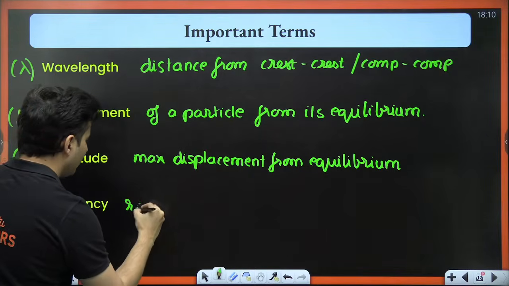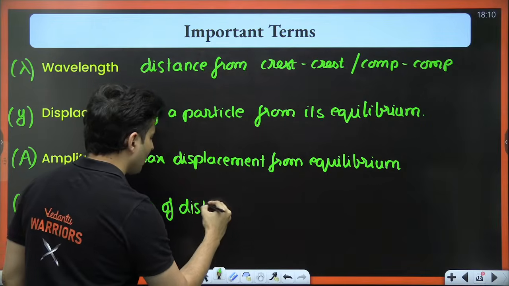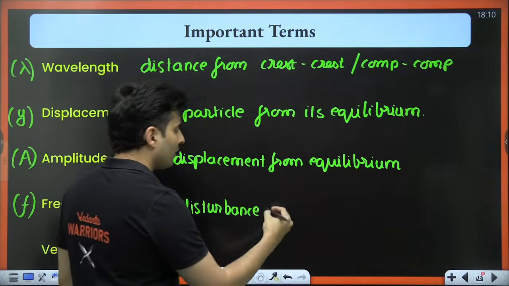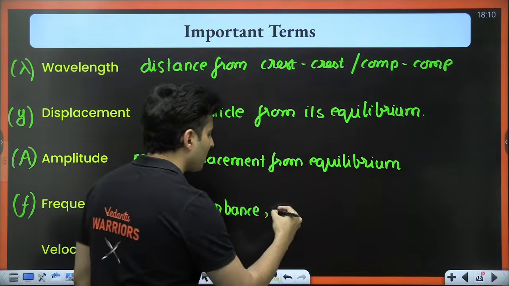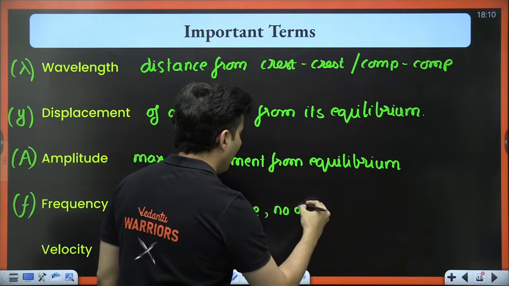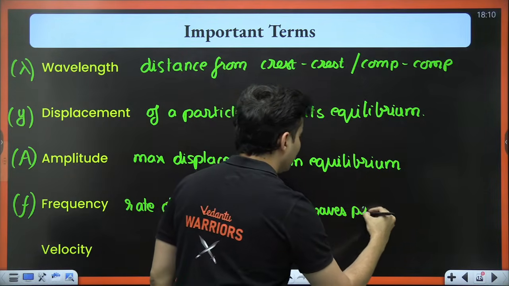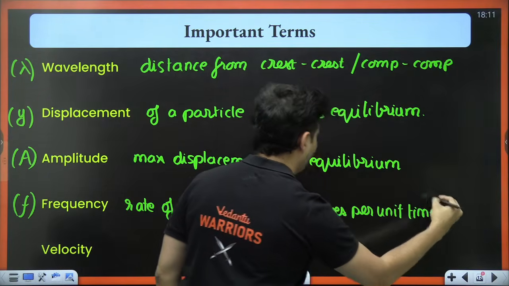Frequency, the symbol is F. It is the rate of the disturbance, right? That means how many waves are going per unit time. It's also basically the number of waves per unit time.